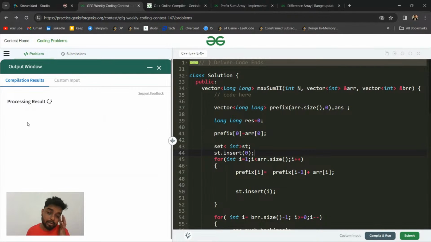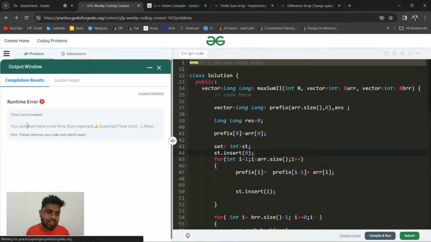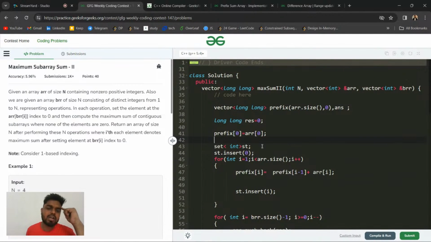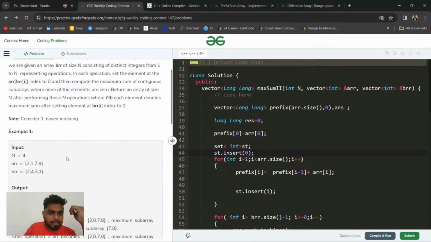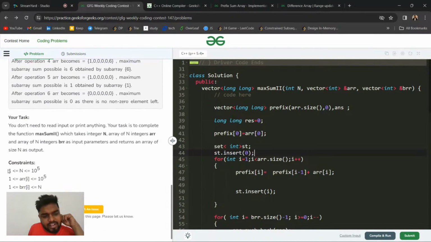No, Kadane will not work here because it will be n square. For one query, it will be order of n. You can see that it is giving me TLE for some reason, but I don't think it should have given any TLEs. Very strict time limit. I even optimized the code a bit. But if n is 10 to the power 5, then it should not have given TLE. That is what I believe. I'm not sure why it is giving TLE, because 10 to the power 5 into log n into log n, where n is 10 to the power 5, should have got accepted.